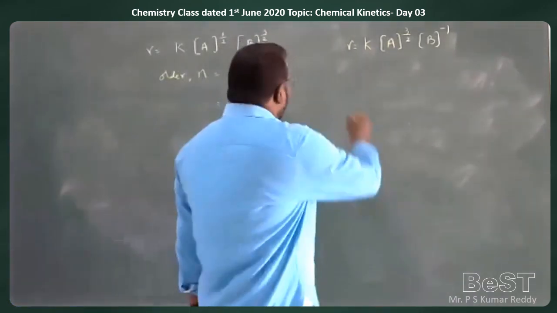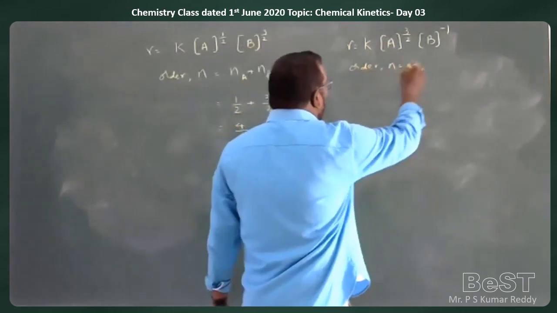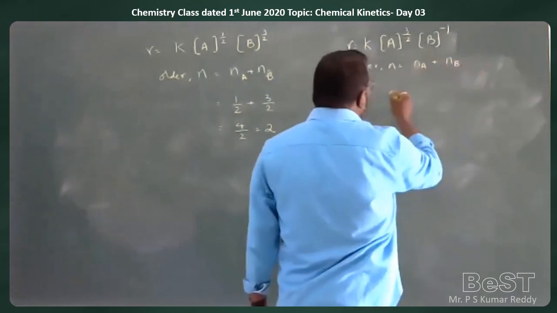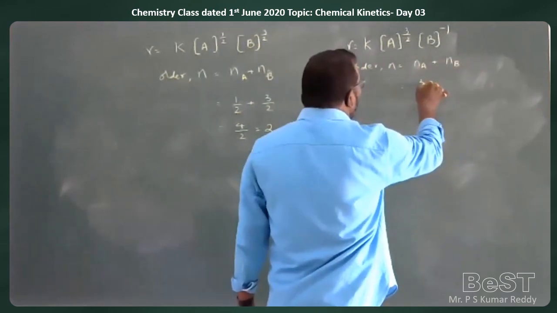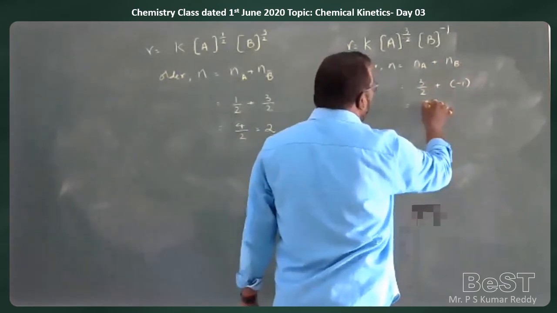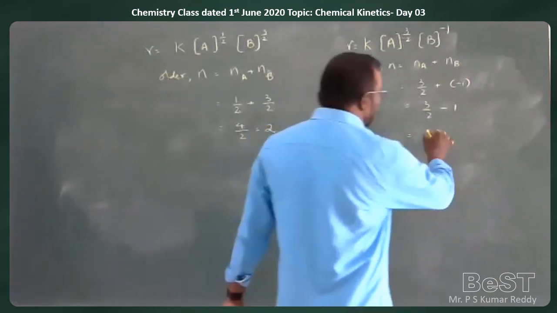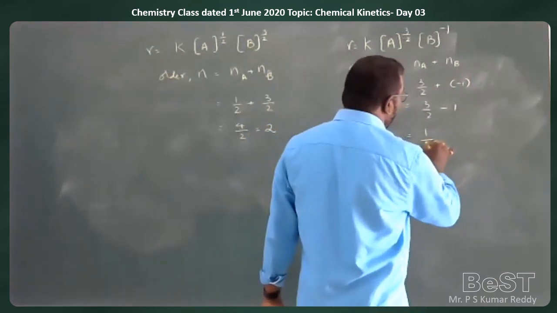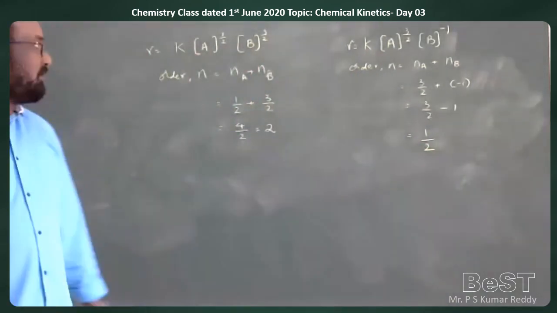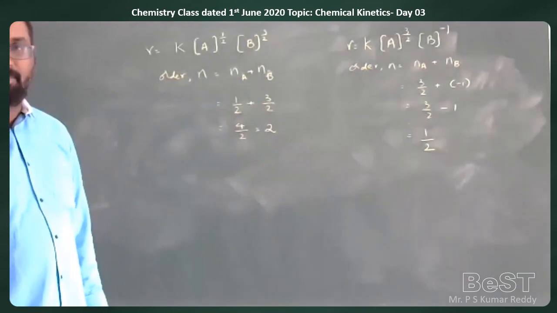In the same way, here also, order N equal to Na plus Nb, that is 3 by 2 plus minus 1, that is 3 by 2 minus 1. So here the order of the reaction is half order, 1 by 2 order.